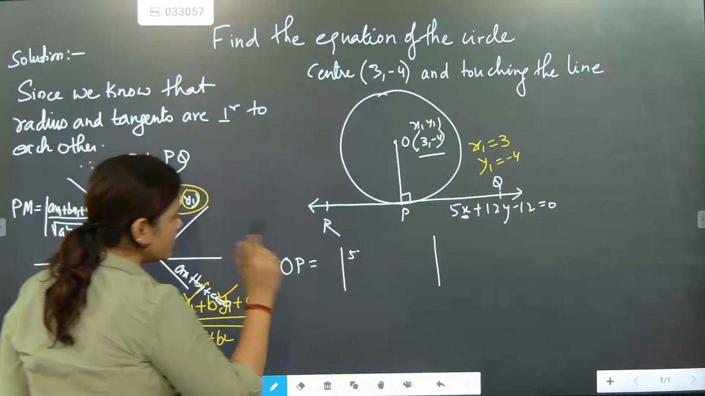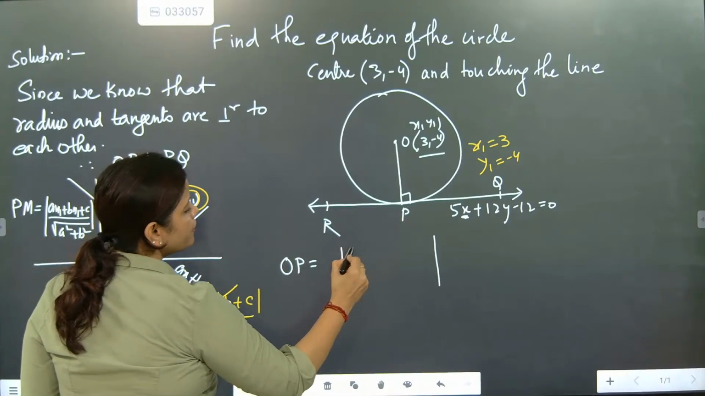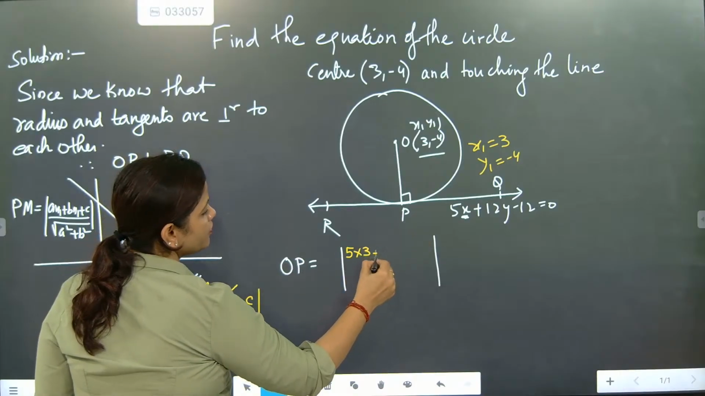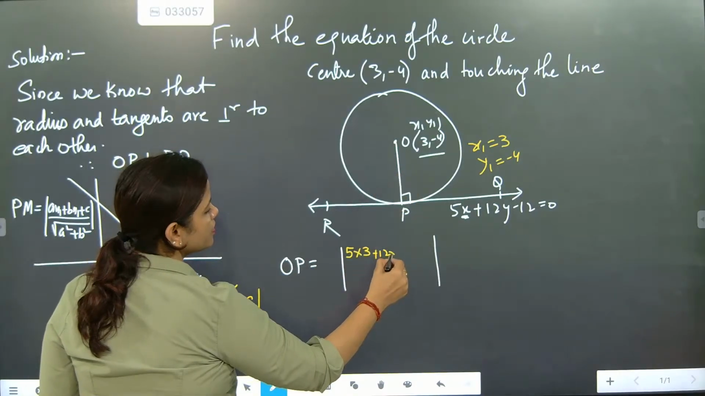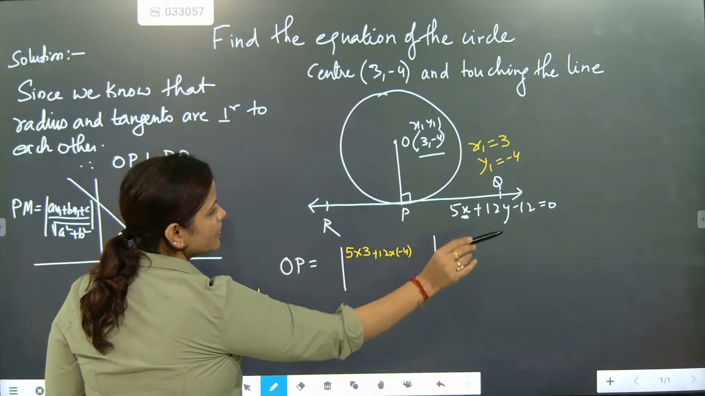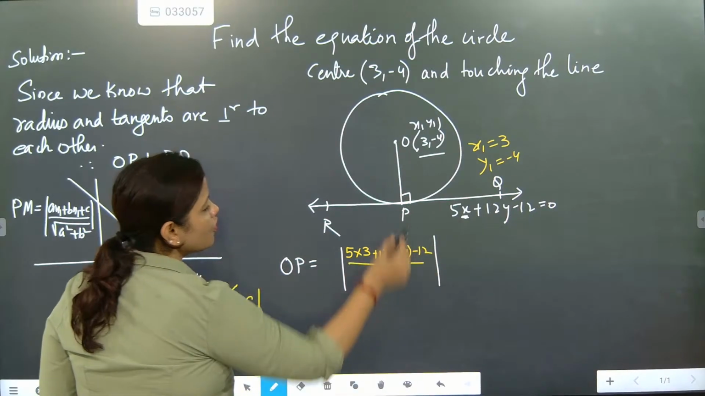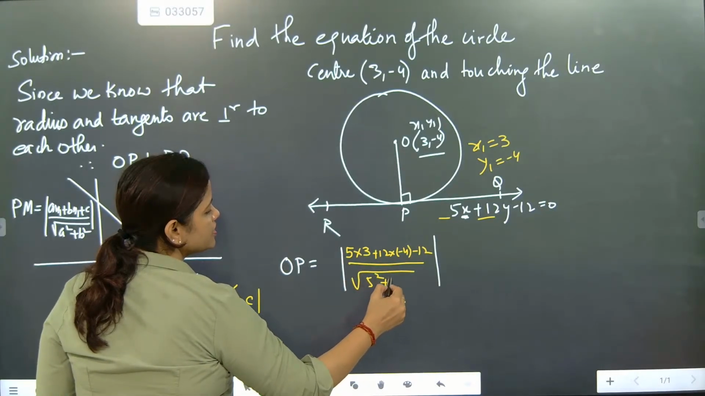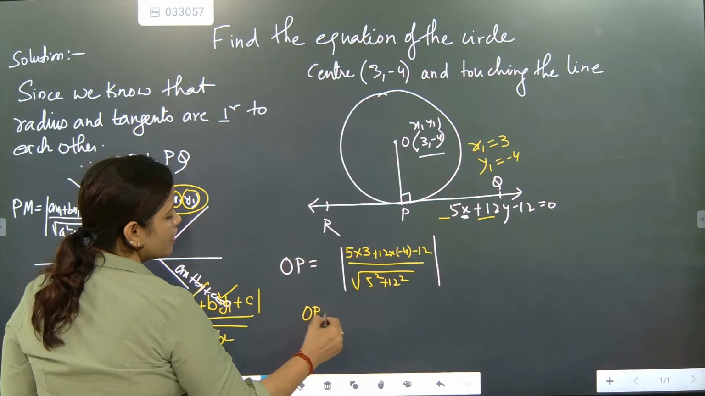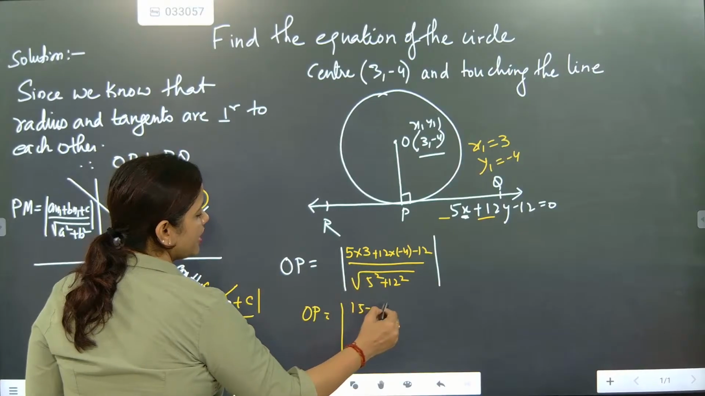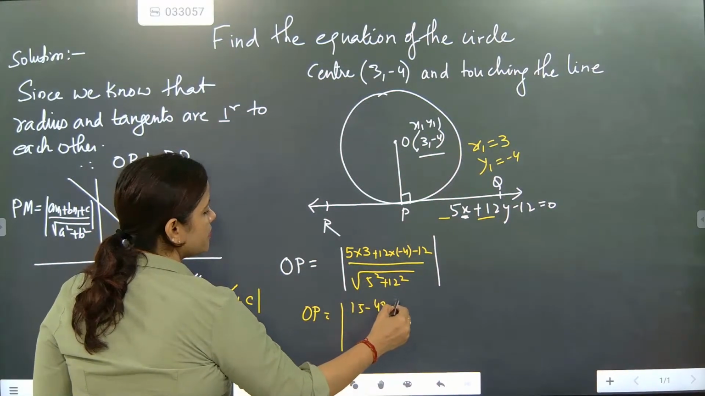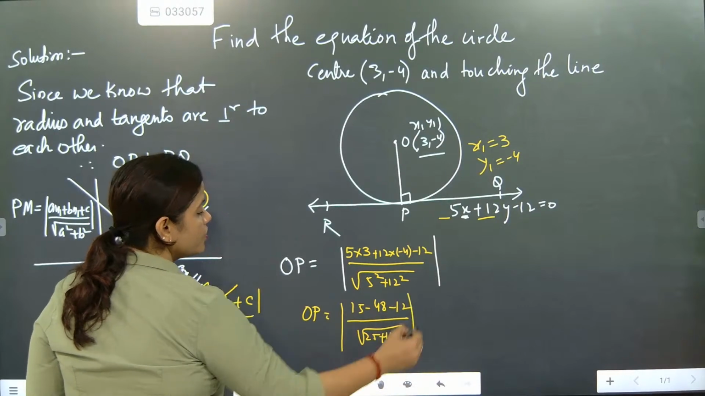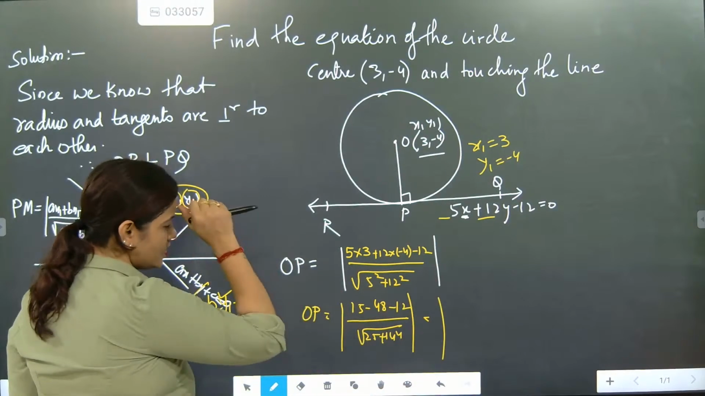So shall we start our work? 5 into x1, so 5 into 3. Then 12 into minus 4, and then c will be written as it is, minus 12. Now the coefficients of this will become a and this will become b. So 5 square plus 12 square. So you got the distance here as 15 minus 48 minus 12 by root under 25 plus 144. So 48 plus 12 will become 60.